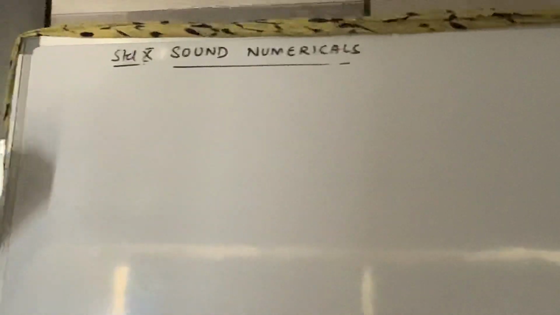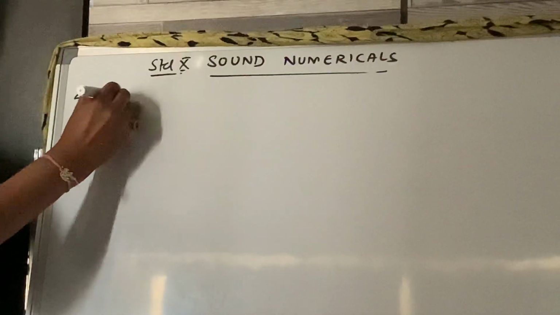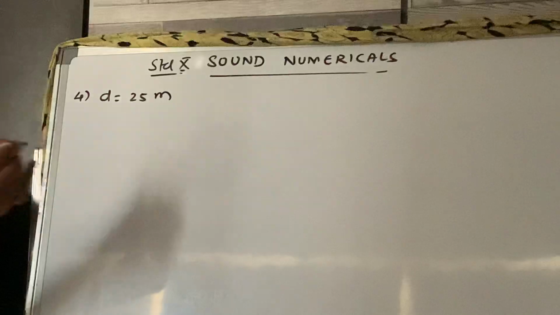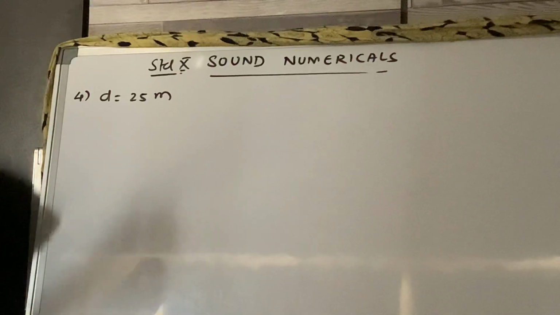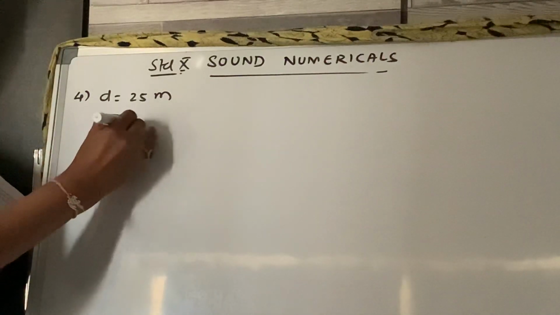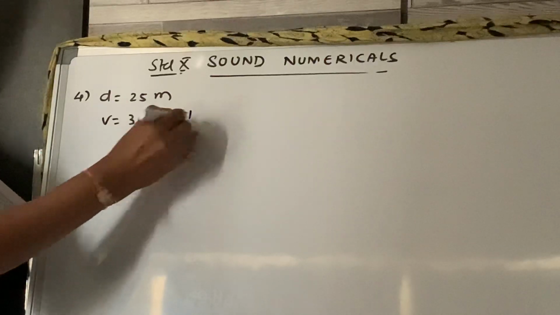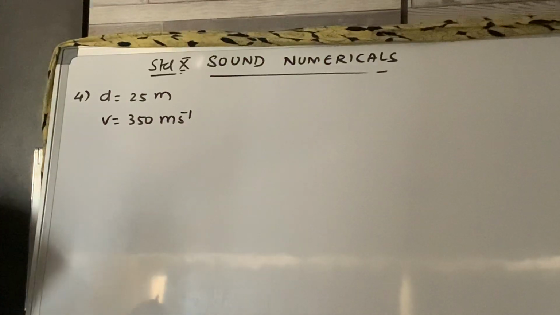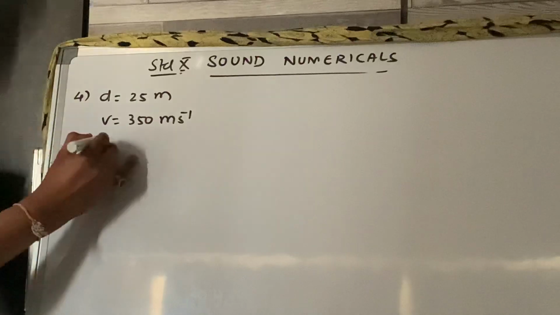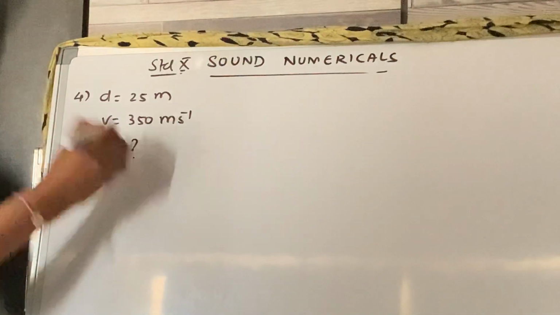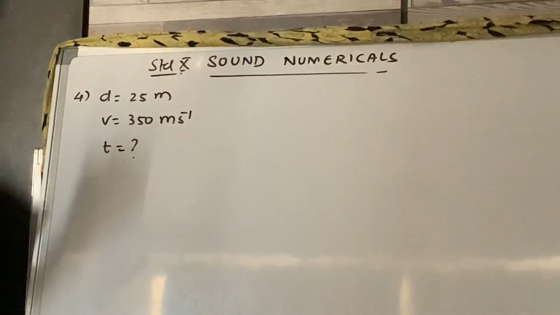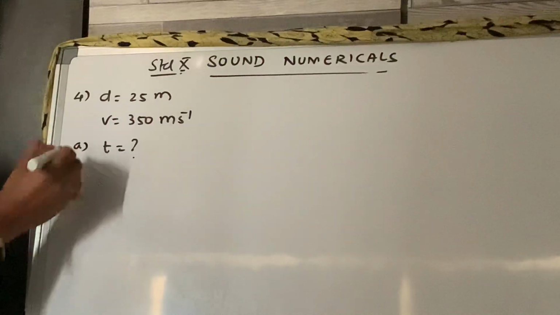A man is standing 25 meter away, meaning the distance is given as 25 meter. The v value is given, which is 350 meter per second. They want to calculate the time, t is the question mark. And one more question they've asked: will he be able to hear an echo or not?